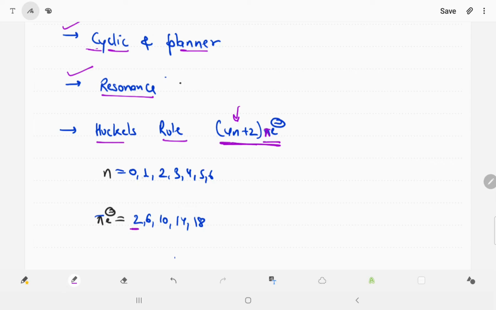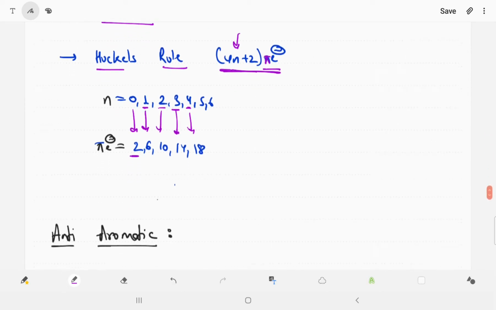If I put n equal to 1, pi electrons are 6. If n is 2, then pi electrons are 10. If n is 3, pi electrons are 14. If n is 4, pi electrons are 18, and so on. So you have to understand that for aromatic, Huckel's rule is 4n plus 2 pi electrons.